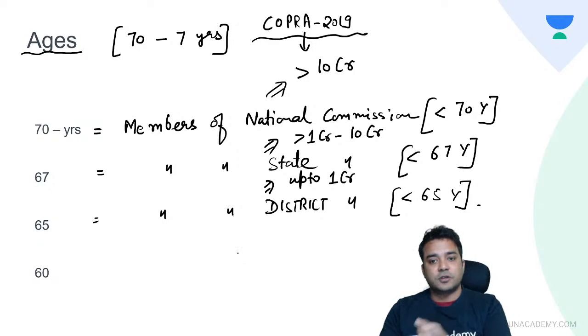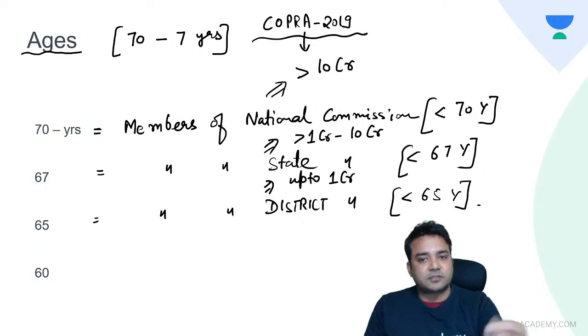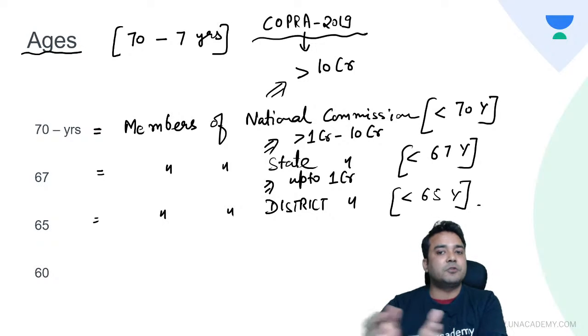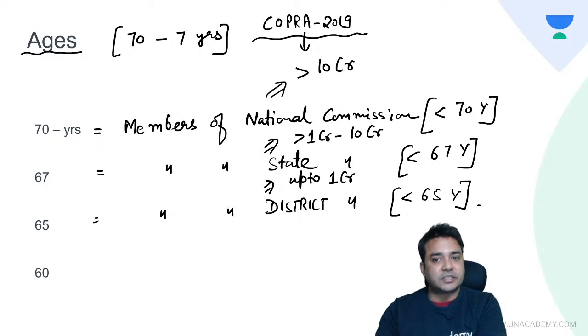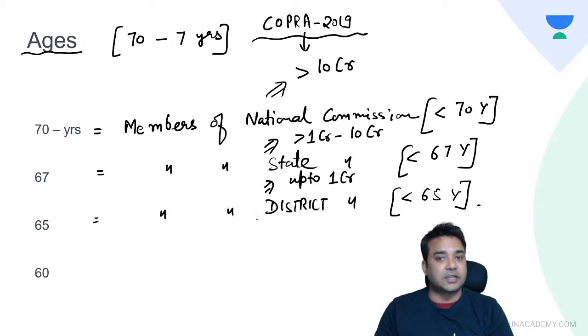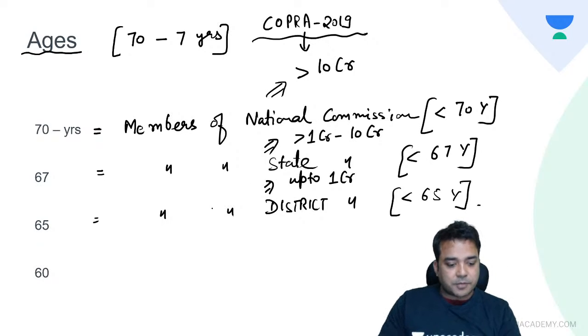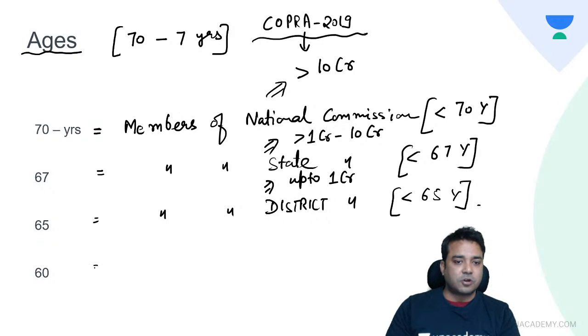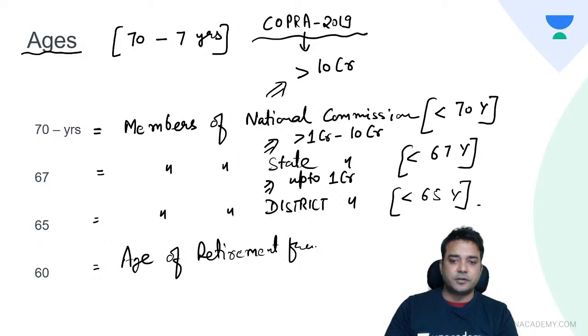Earlier it was for District Commission up to 20 lakhs, for State Commission more than 20 lakhs to 1 CR, and for National it was more than 1 CR. Now the amount of compensation has been increased drastically. So can be asked in any upcoming exam. Now what is the medical legal importance of 60 years? This you all know. This is the age of retirement from government service. Age of retirement from government service in India.